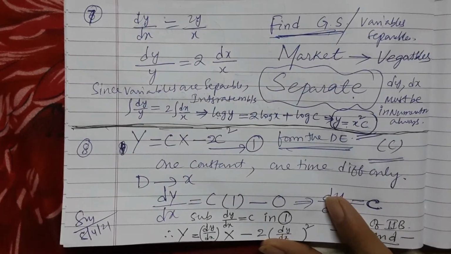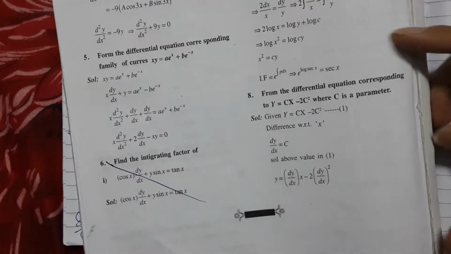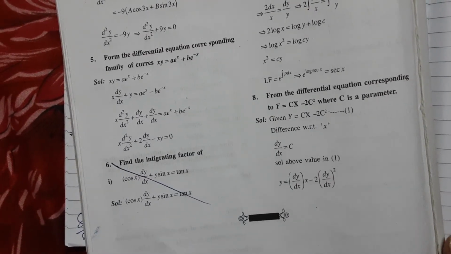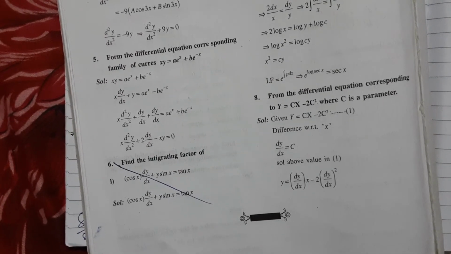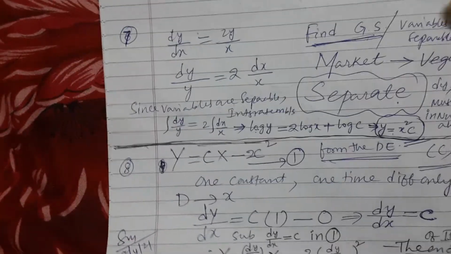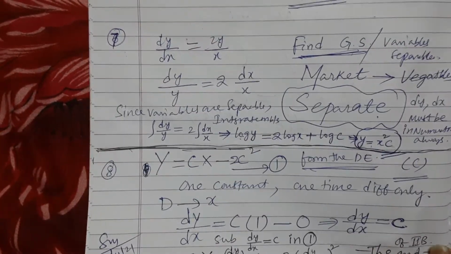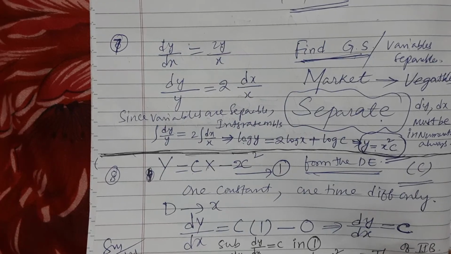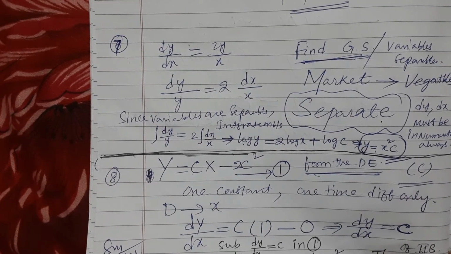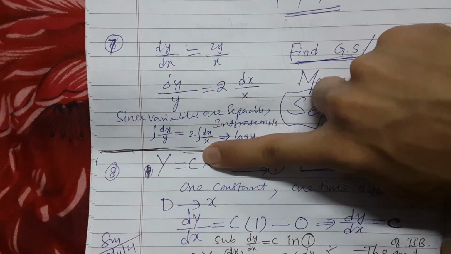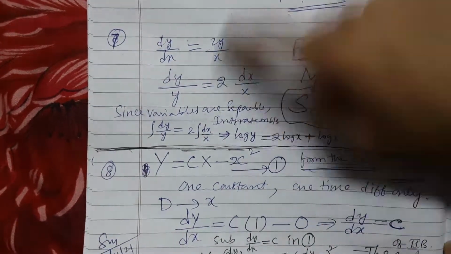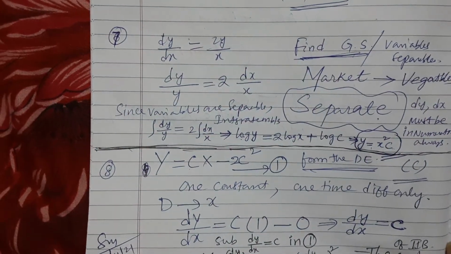Now the final sum, see. Form the differential equation corresponding to y is equal to cx minus 2c square, where c is a parameter. One constant, one time differentiation only.